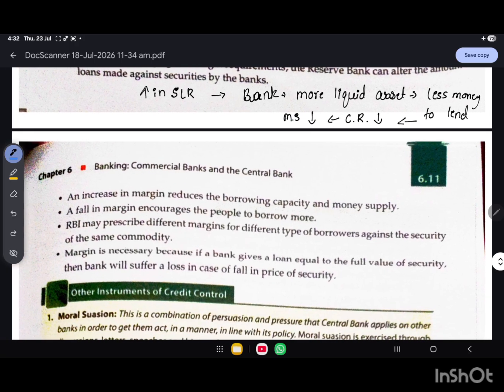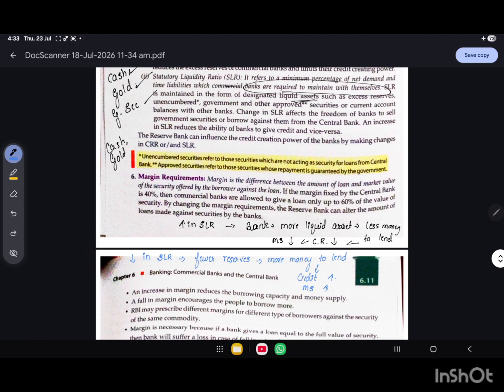In the same way, opposite to an increase in SLR, if you take a decrease in SLR, that means banks are keeping very few reserves for themselves. If they are keeping less reserve, banks will have more money to lend. If banks have more money to lend, of course they'll give more loans. So credit increases, and in turn money supply also increases in the economy. So in this way you can connect the CRR and SLR.